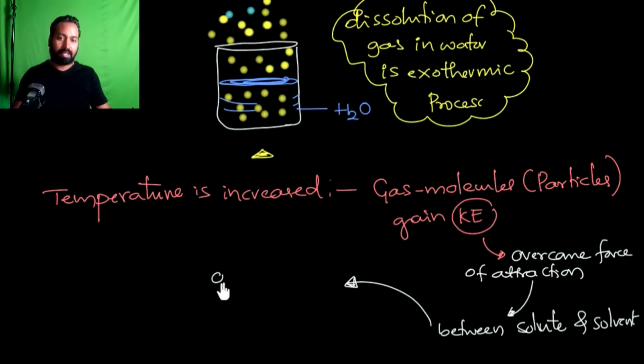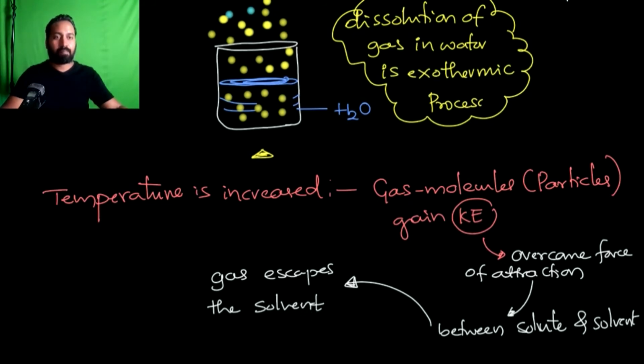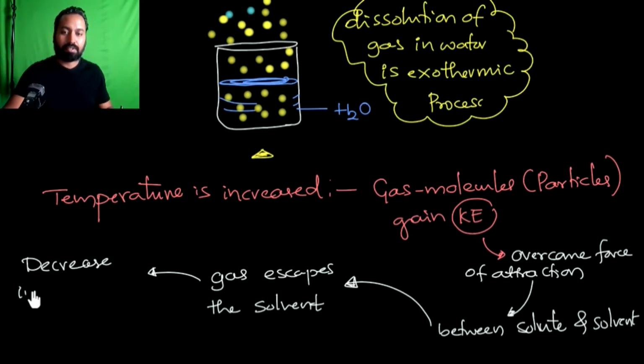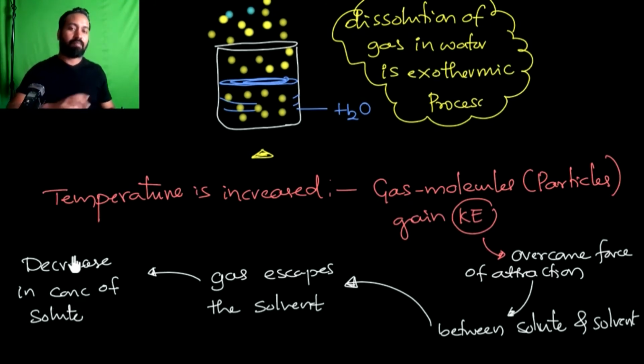The gas escapes the solvent, and as a result there is a decrease in the concentration of the solute, the gas. These all things are taking place here.